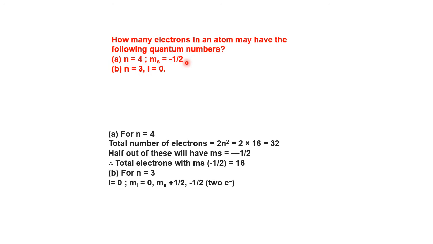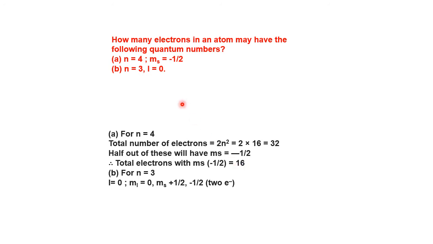So therefore, because of the condition spin equal to minus half, that means we want in n equal to 4 electrons having only minus half, one particular spin. That means out of 32, only 50% will have minus, 50% will have plus, or 50% will have the clockwise and the 50% will have anti-clockwise. That's the meaning. So n equal to 4, 32 possibility is there. But out of 32, how many will have minus half? It is half. So 32 is half, 16.